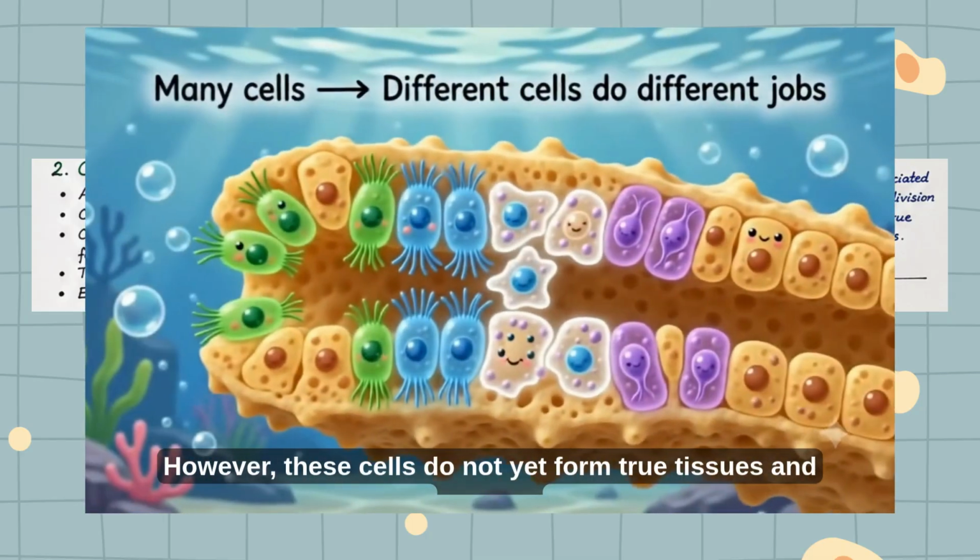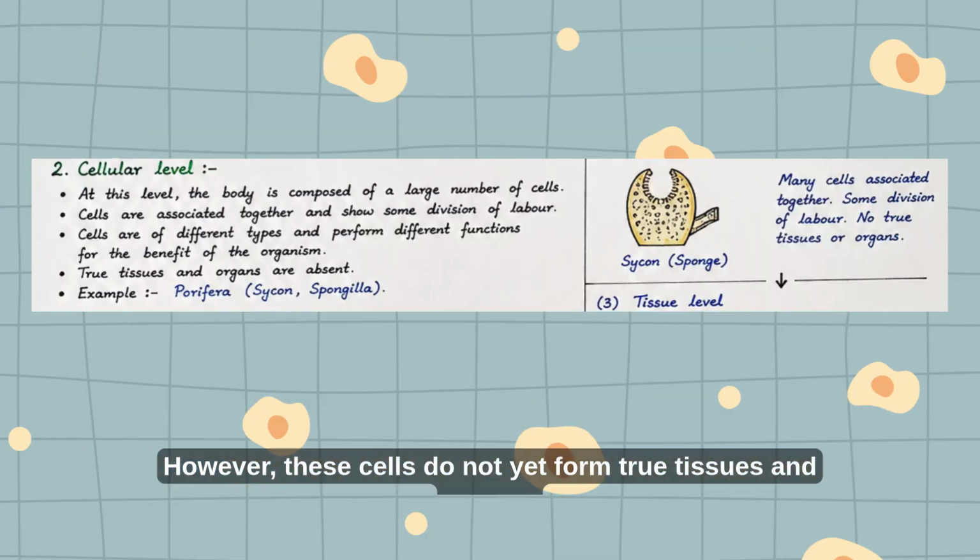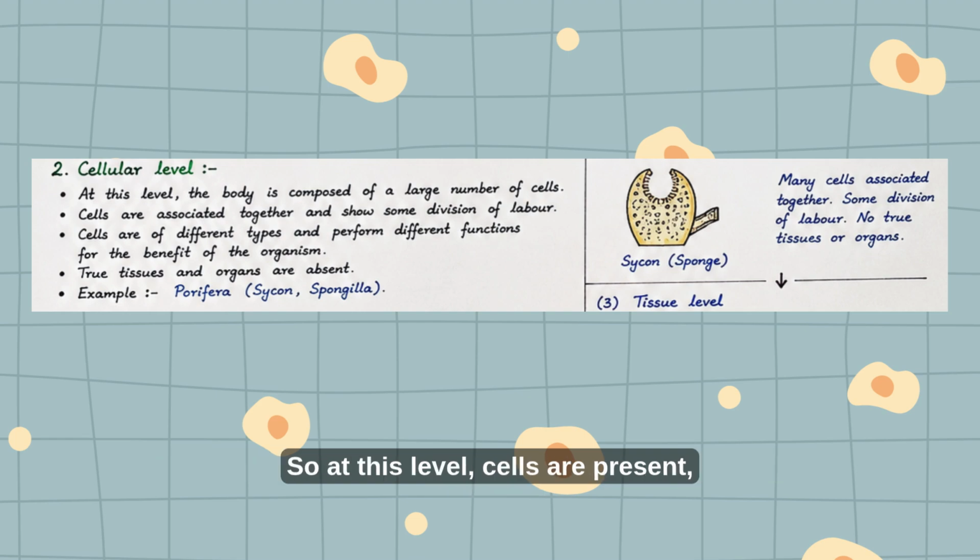However, these cells do not yet form true tissues and organs. So at this level, cells are present, some specialization occurs, but true tissues and organs are absent. A typical example is Porifera, such as Sycon or Spongilla.